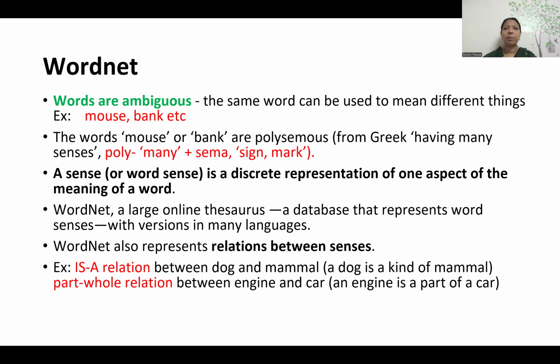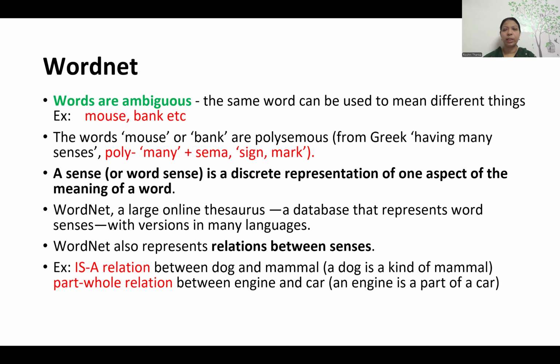A well-known example is bank. Bank is one word, but it has more than one meaning. The spelling is the same, the pronunciation is also the same, but it has more than one meaning. What are they? The bank can be a financial institution or it can be the side of a river. Both are bank. So there is a lot of ambiguity in WordNet as well, and we want to represent all this in lexical semantics.